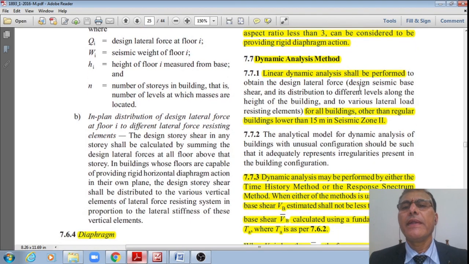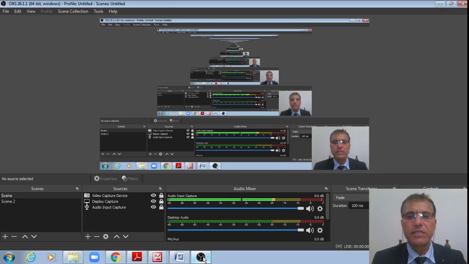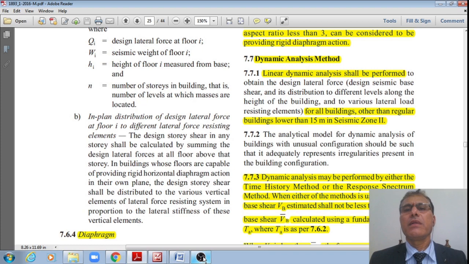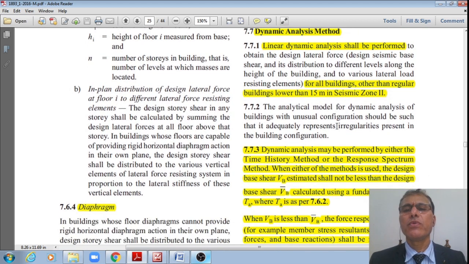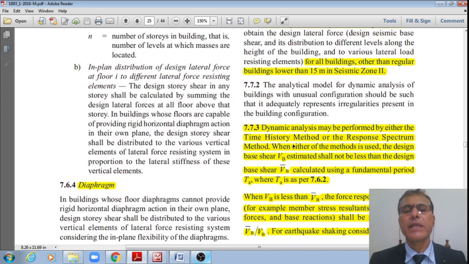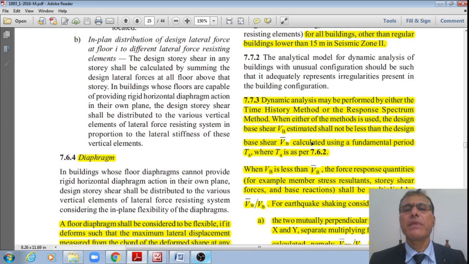Now the next one is dynamic analysis method, when it should be used. I hope, student, you are understanding these discussions, right? Then a linear dynamic analysis shall be performed to obtain the lateral forces for all the buildings other than regular buildings lower than 15 meters in seismic zone 2, right? Then this is already reiterated, right? Then the dynamic analysis may be performed by either the time history analysis or response spectrum method.